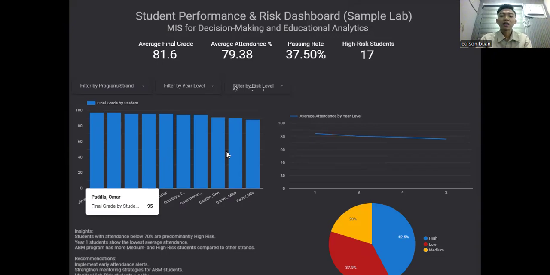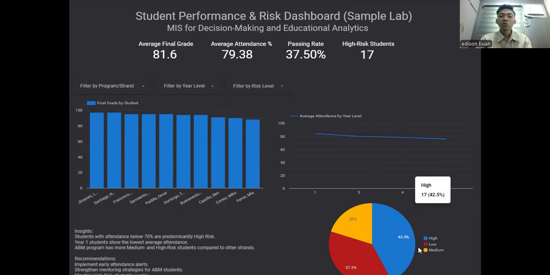And this is our chart number two, which is the average attendance by year level line scatter chart on our right. So for our chart one, this chart provides a granular view.